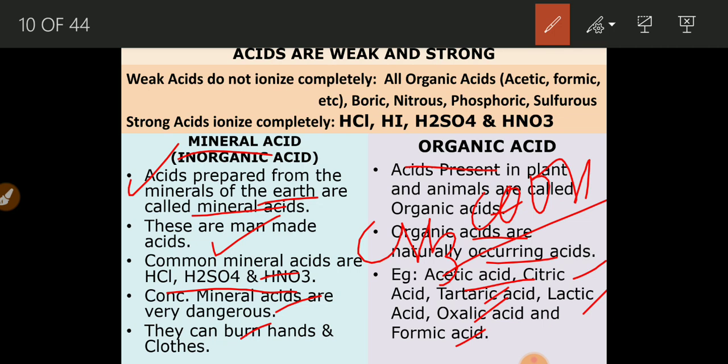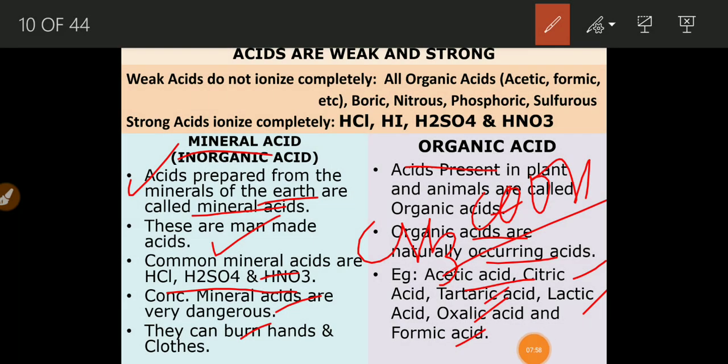You see, if these concentrated acids, that is mineral acids which are concentrated, in the pure form... Concentrated means what? Concentrated means in the pure form. And if concentrated acids fall on the skin or on the clothes, the skin may burn. So that is why they are very dangerous.